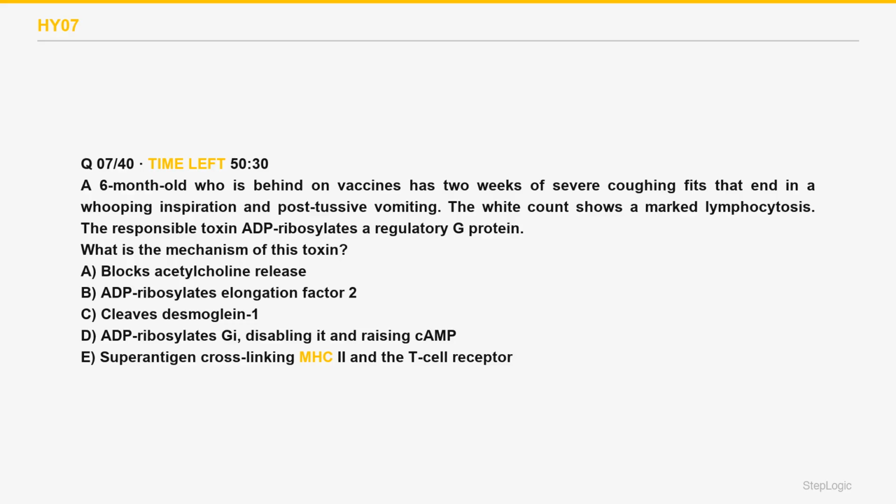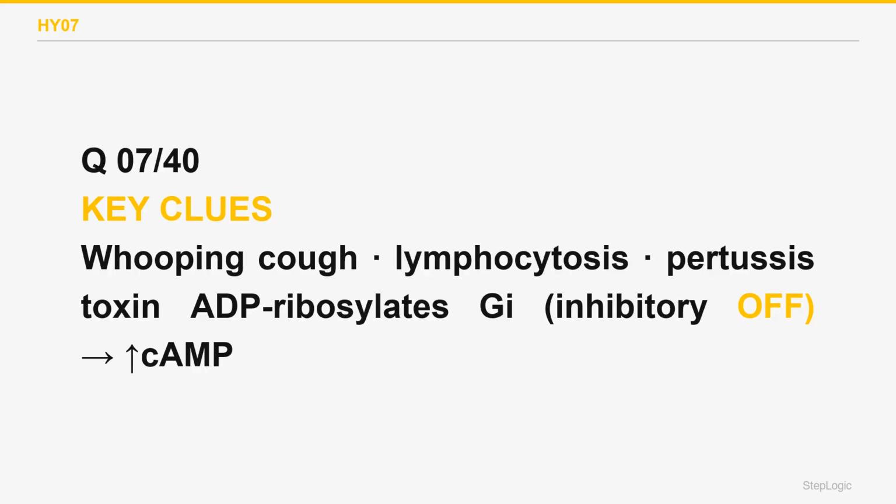Read the command. The mechanism of pertussis toxin. It disables Gi, so cAMP rises. Bordetella pertussis causes whooping cough, and its pertussis toxin ADP-ribosylates the inhibitory G protein, Gi, switching it off.